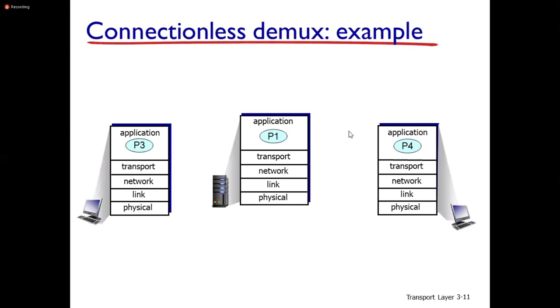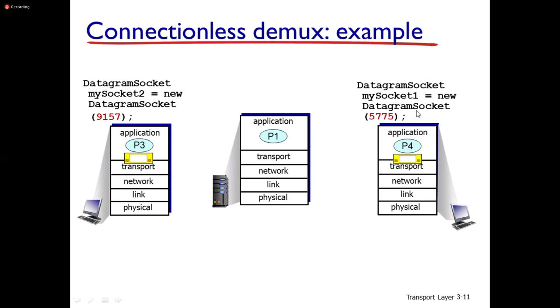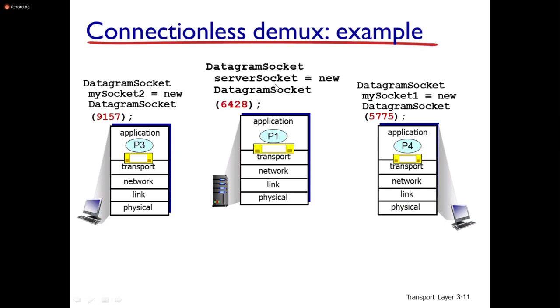Now let us look at the connectionless demultiplexing example. Here there is a datagram socket, my socket, equal to a new datagram socket with port number 9157. Another datagram socket, socket 1, with port number 5775. Another new datagram socket with port number 6428 at the server. So process 1 is in the server, process 4 in one client, and process 3 in another client device.